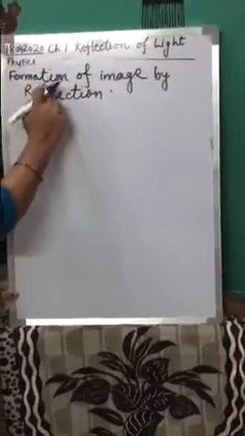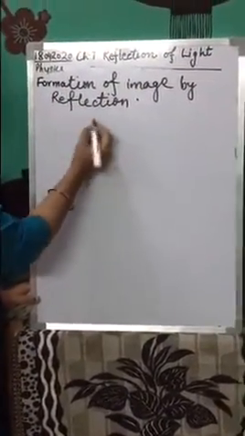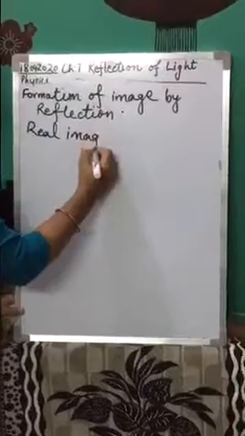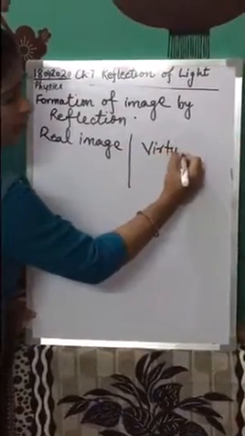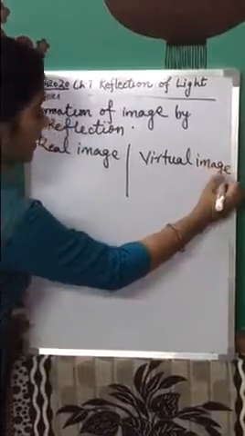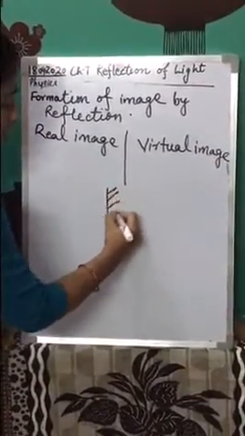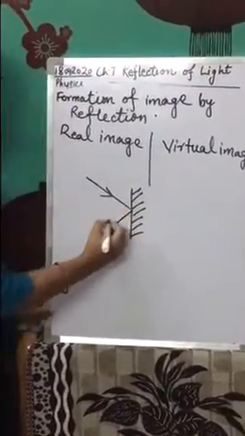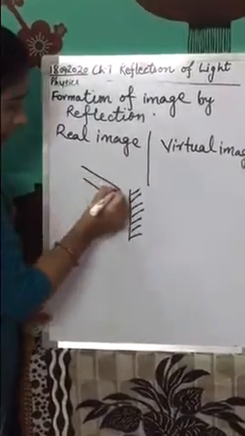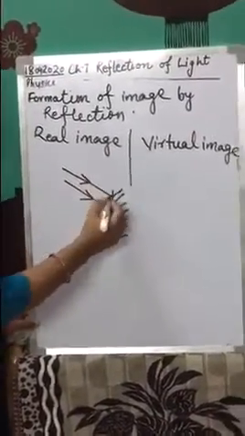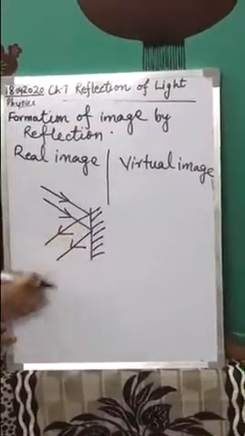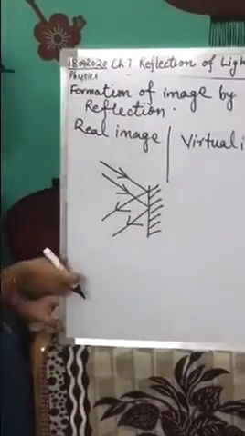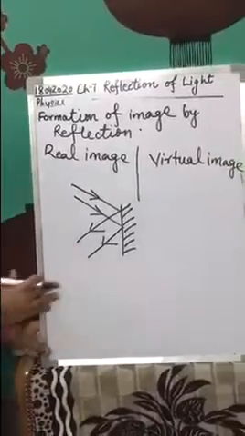Before explaining formation of image by reflection, I would like to explain two types of images. What are the two types of images, class? Real image and virtual image. Look class, when a ray of light strikes a surface, it comes back into the same medium. Now if two rays of light likewise incident on this surface, the reflected rays will come like this. Is it possible for these reflected rays to meet anywhere in this space? No, they are not able to meet anywhere in the space.